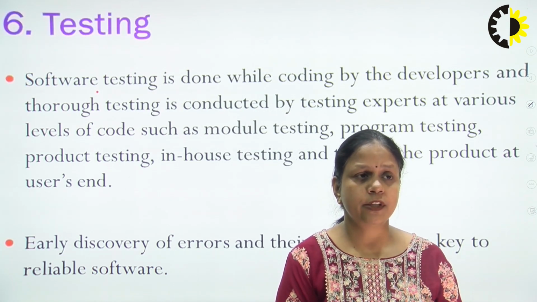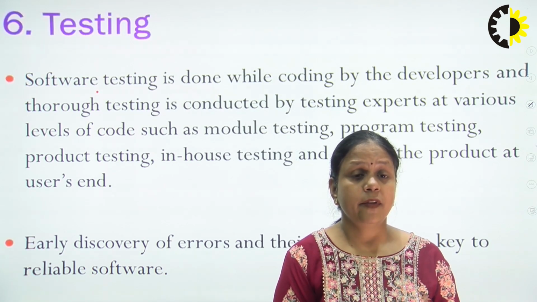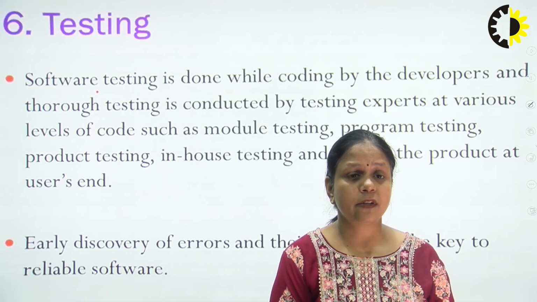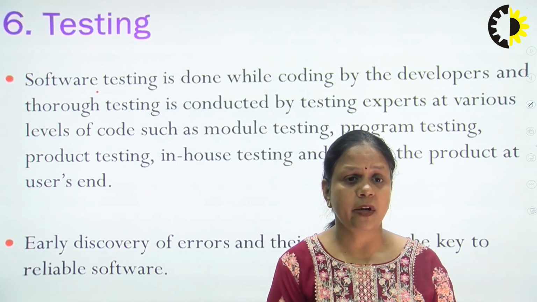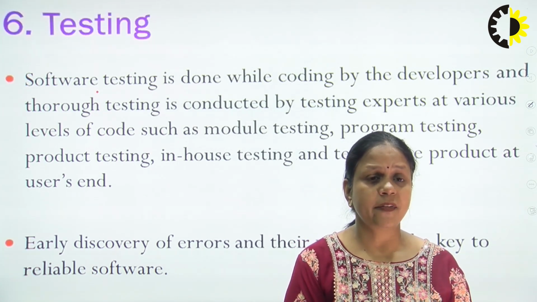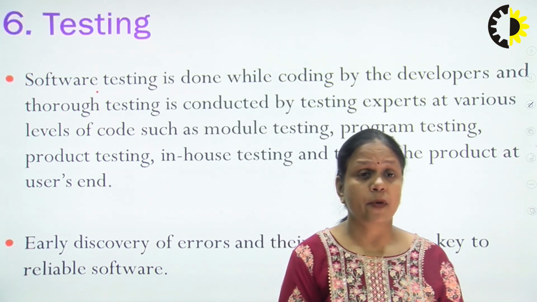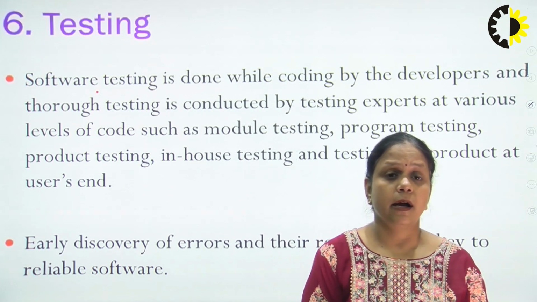But if the errors are found at the last stage, or after we have already delivered the software to the customer and they find the error, then it will be very costly to remove the error from the software. That's why we need a phase which will find all the possible errors in the software.